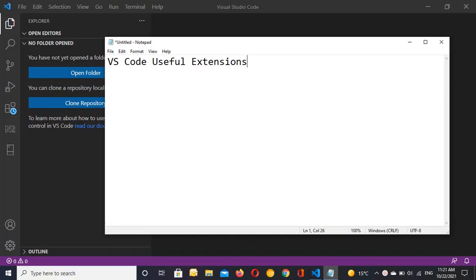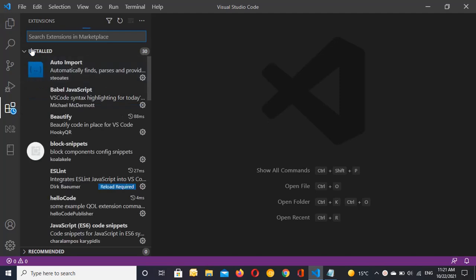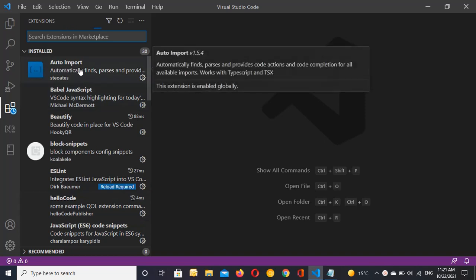Hello everyone, in this video I'm going to show you the useful extensions of VS Code. Right now I'm in VS Code and I have already installed the extensions on my computer.